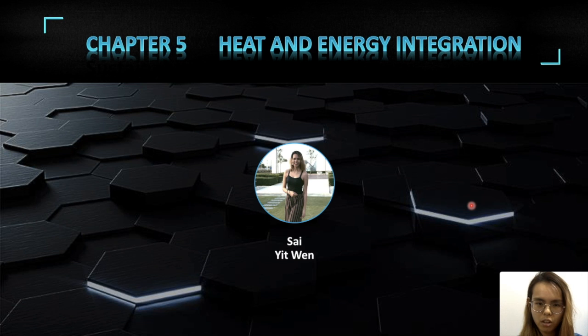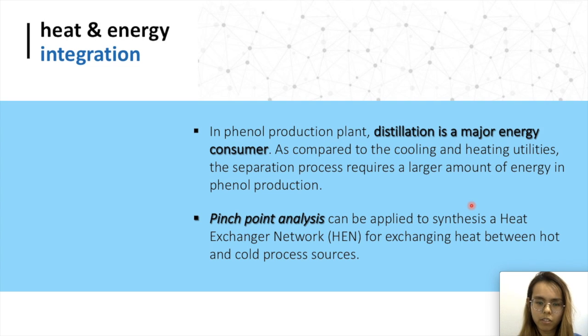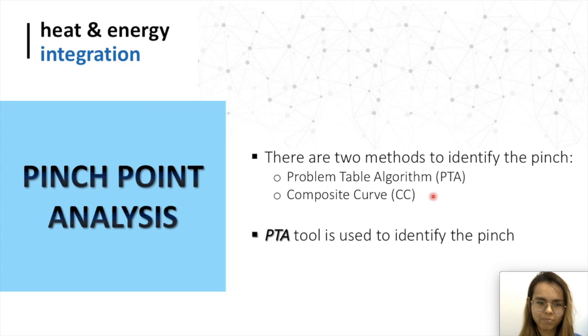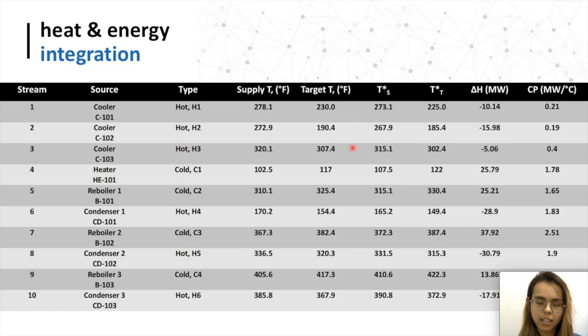Today I am going to talk about heat and energy integration. In our phenol production plant, distillation is a major energy consumer. As we can see, the condenser and reboiler in the distillation column require a large amount of energy to separate the products. In order to synthesize a heat exchanger network to increase the efficiency of heat recovery, pinch point analysis is used. The first step will be forming the PTA table.